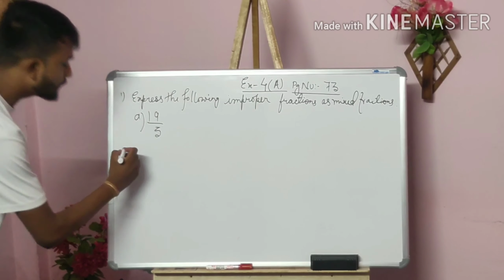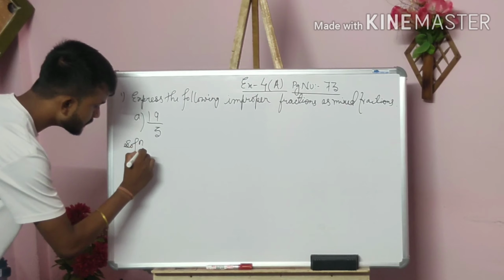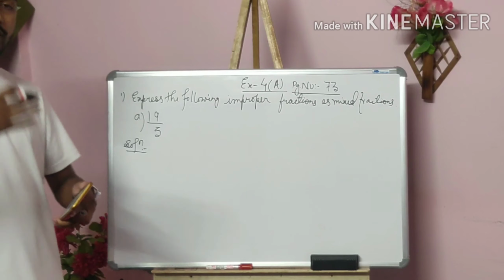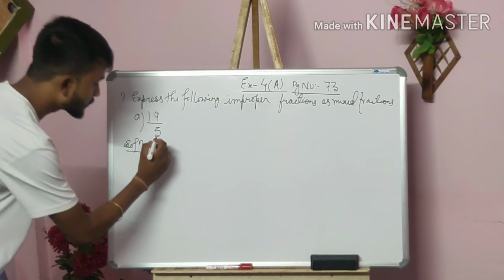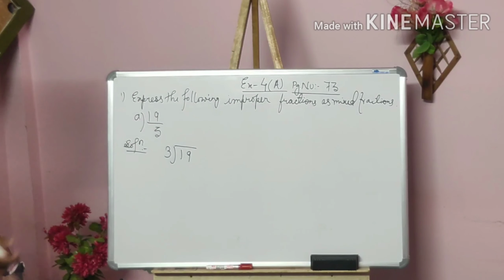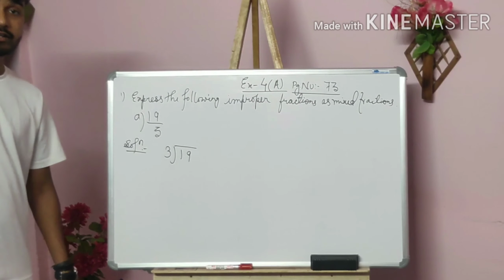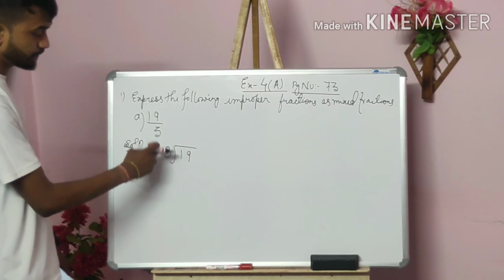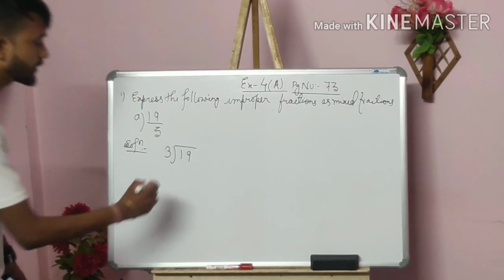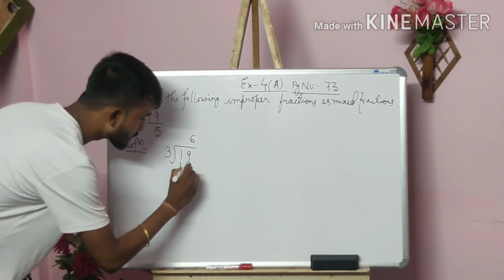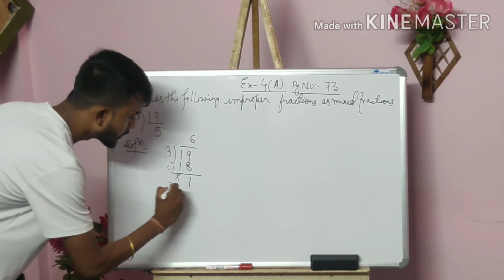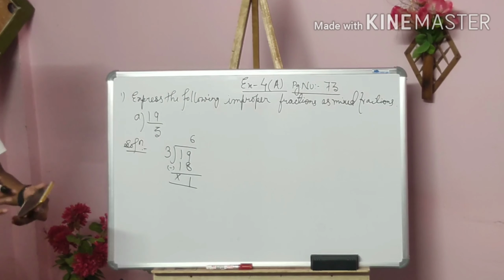Okay, so first of all, how will we do it? Write the solution. 19 divided by 3 is there. You don't have to do anything extra, just divide that number. 3 is there, no? Just divide this, 19 divided by 3. We all have learned about division, how to do it. So start the table of 3. 3 6 18 is there. So now we have to subtract: 19 minus 18 is 1, and this will be done. So you just have to do that.